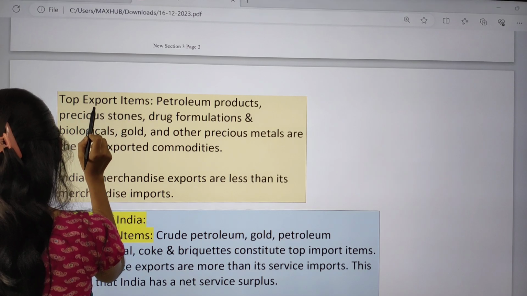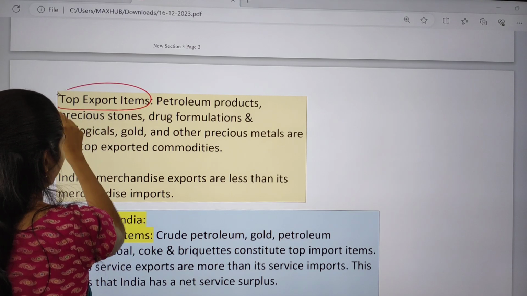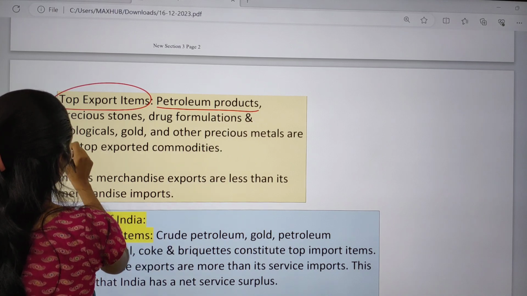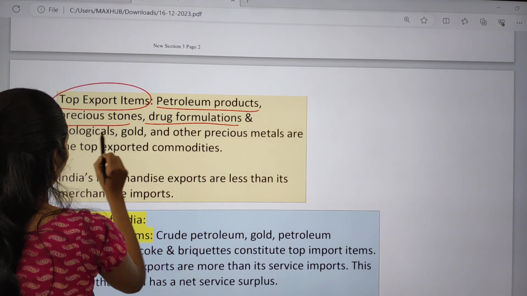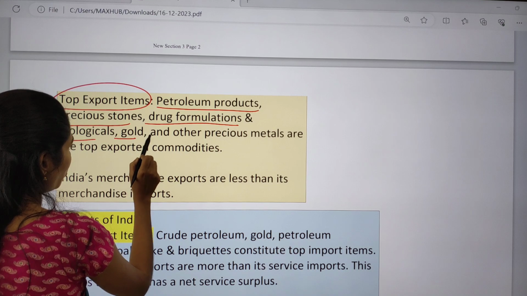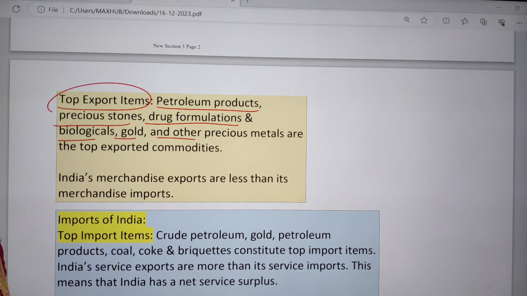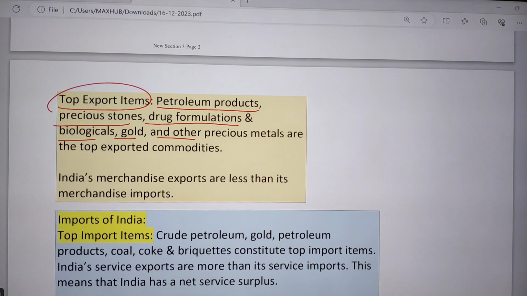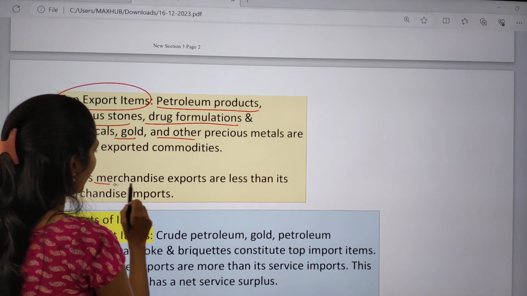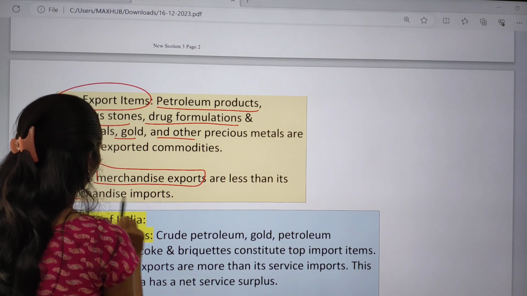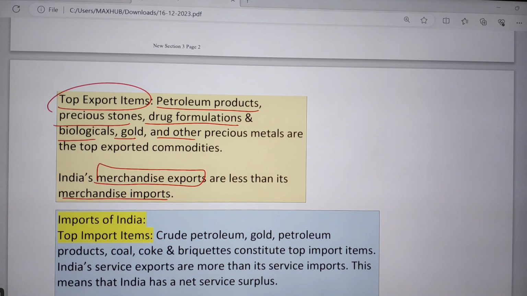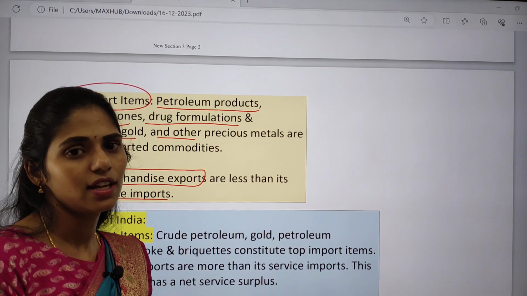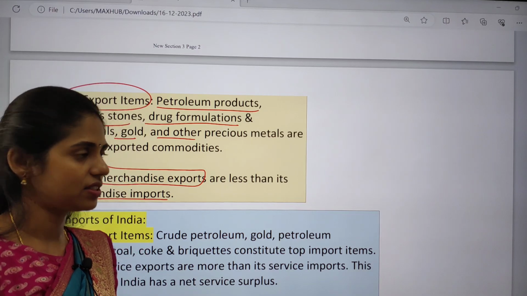So we're talking about exports of India, top export items. We have some top export items like petroleum products, precious stones, drug formulations, biologicals, gold and other precious materials. India's merchandise exports are less compared to imports, so always because of this we are facing this issue called trade deficit.